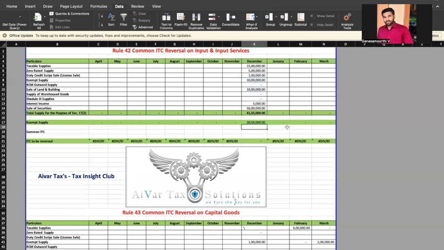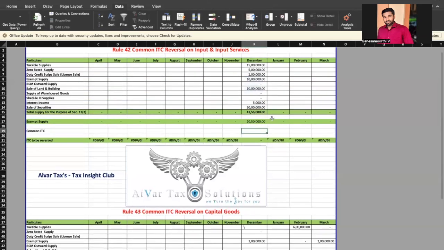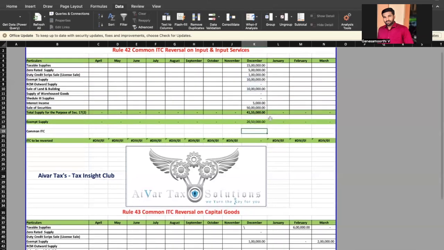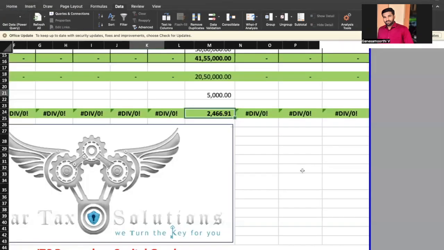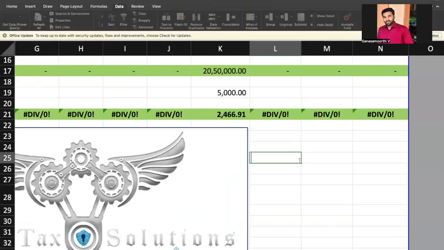What is the common ITC? If the common ITC is 5,000, you will get the ITC to be reversed. So in this case, the total supply is 41 lakh and exempt supply is 20 lakhs. Common ITC is 5,000. ITC to be reversed is 2,467. Okay. It is very simple. If you give the input, you will get the common ITC which is to be reversed.